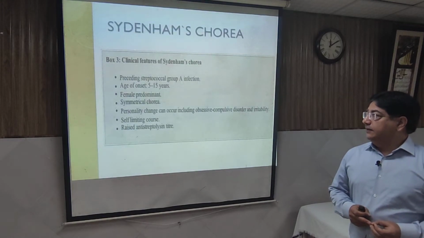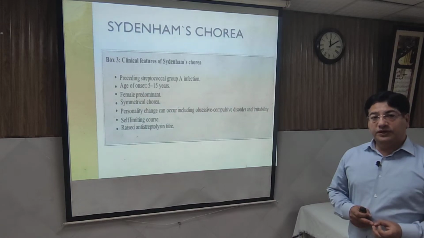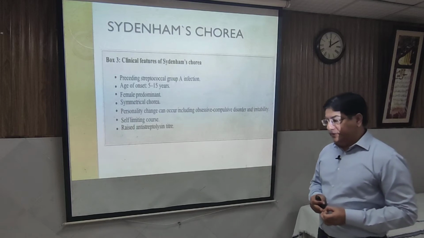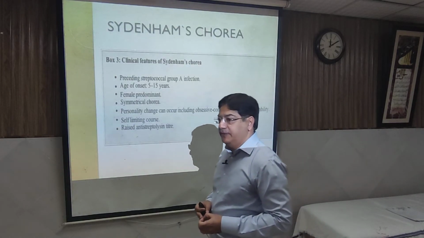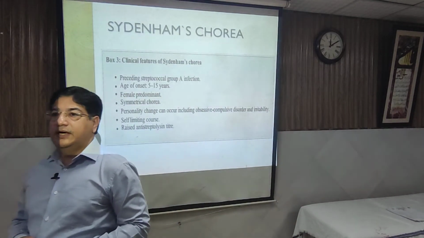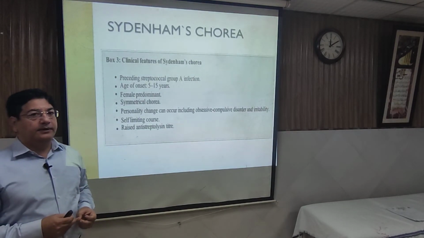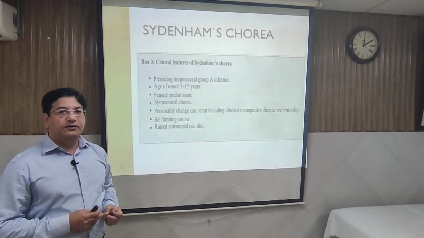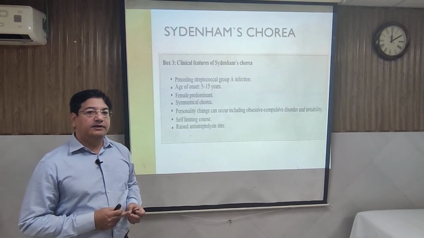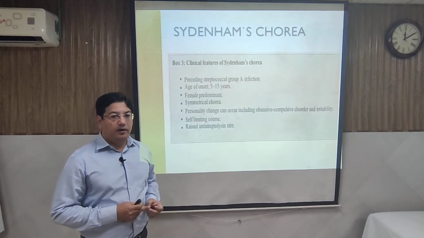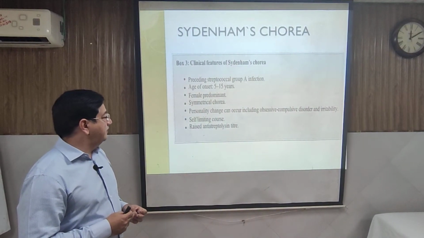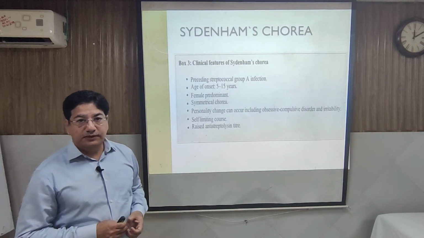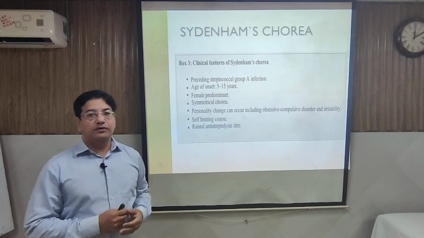Here females have more chances of suffering with chorea, and initially they present with a complaint from the school that the child's behavior is very odd. The child becomes emotionally disturbed at times. She will start crying, or she will have tantrums, or there is hyperactivity and the attention span will be disturbed. Mood disorders, and writing will be disturbed because of the chorea.